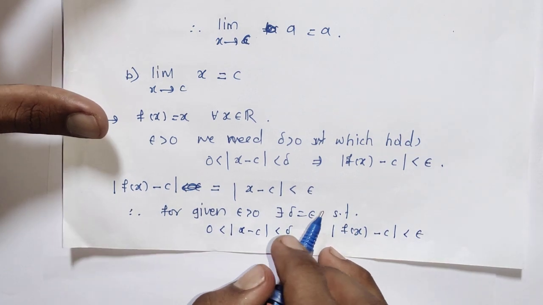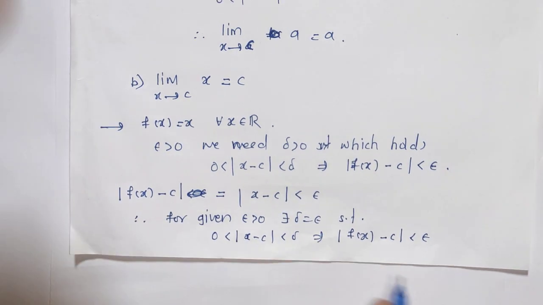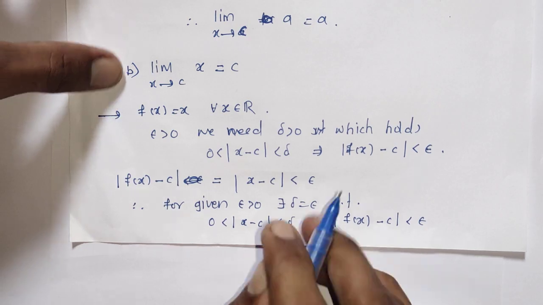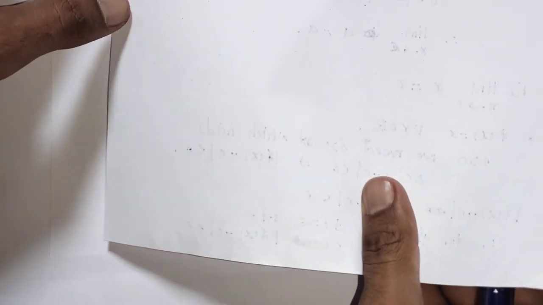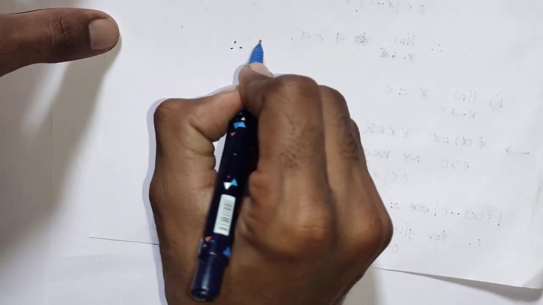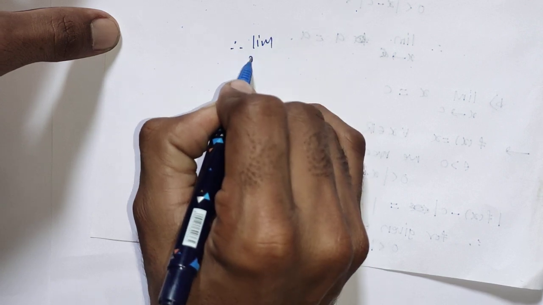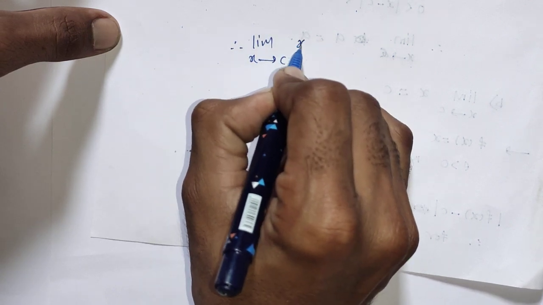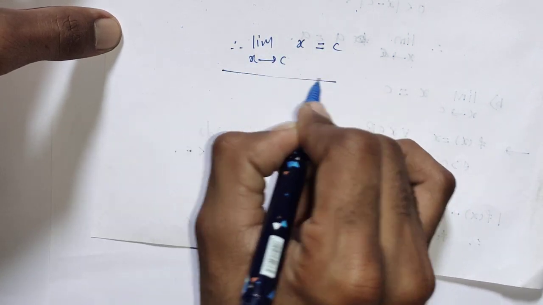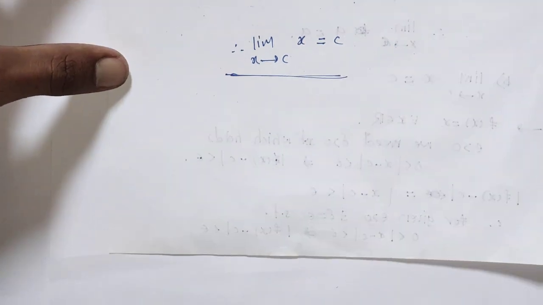Hence the limit of the given function is equal to c. Therefore the limit as x tends to c of x is equal to c itself. Hence the solution of the given example.